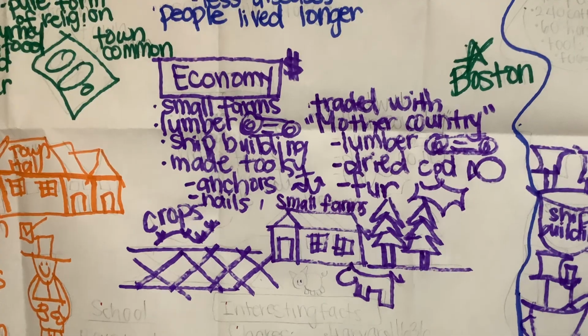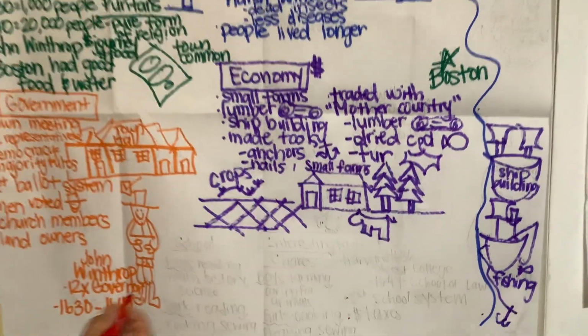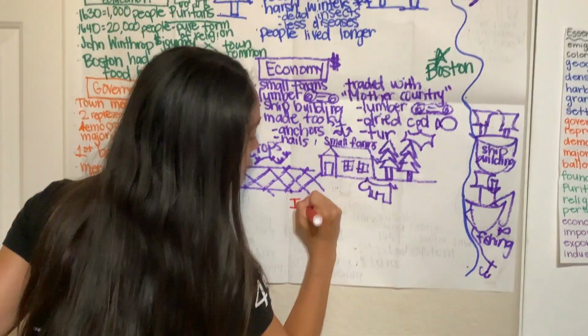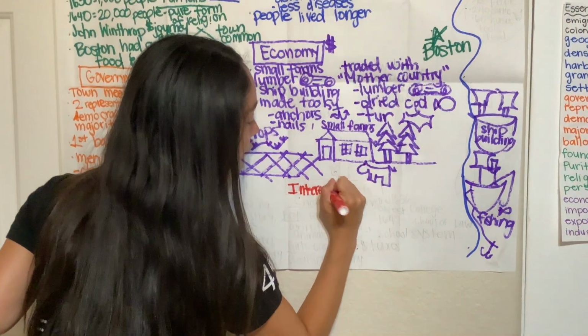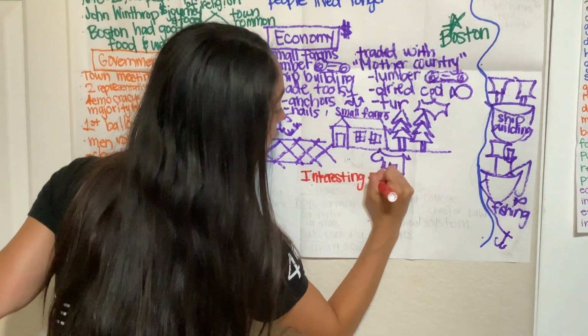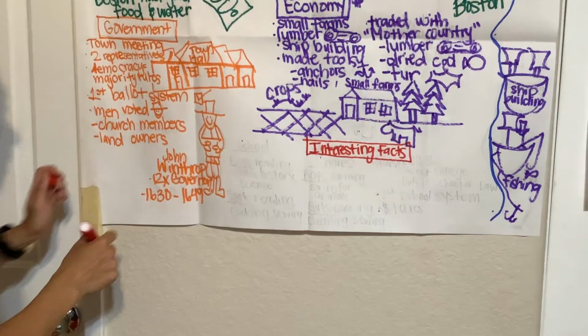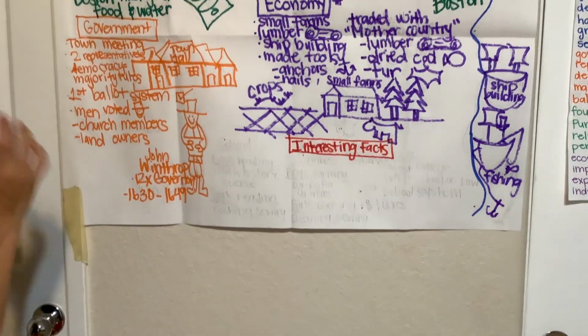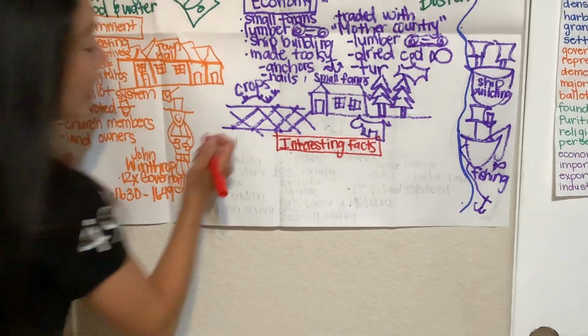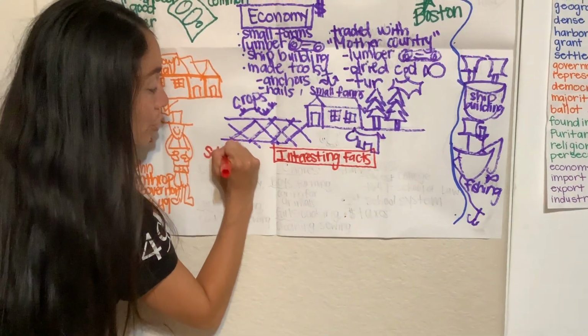Okay, great job. We're going to move on to interesting facts. Some interesting facts I want to share with you about the Massachusetts Bay Colony are about their school life.